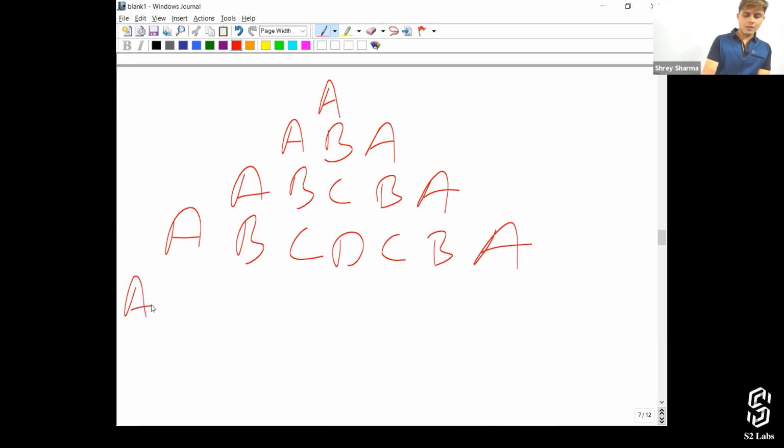Let me just complete it. If you master these loops and conditions, if you master these patterns, right, you'll be very, very good with conditional statements and looping statements.